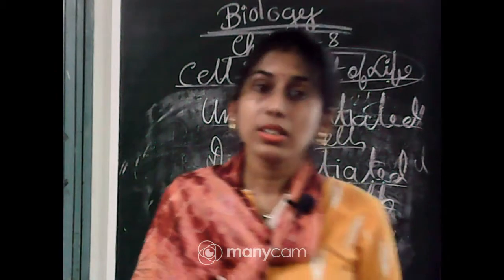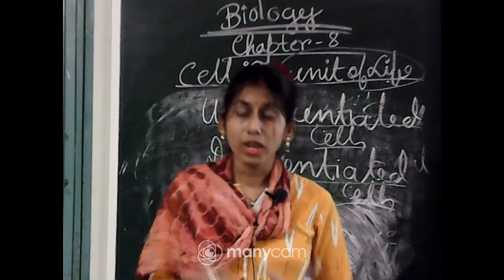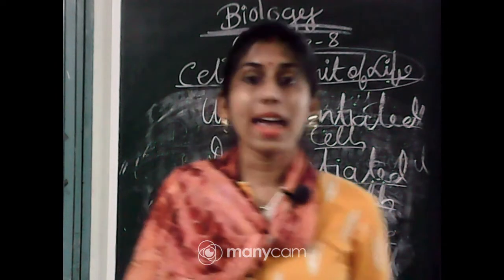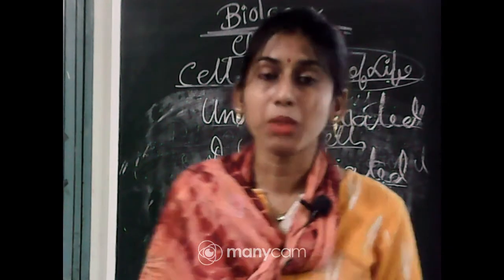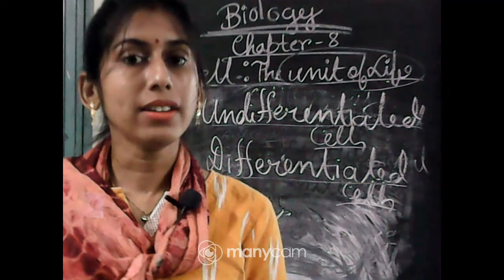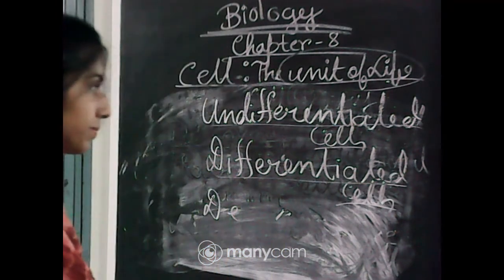When we need any type of regeneration or wound healing, in that region we can get different types of cells. So, in eukaryotes we can get this type of cells.